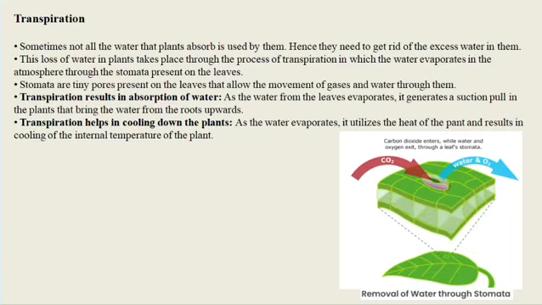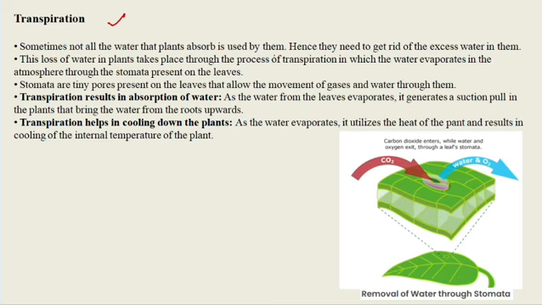The next one which I have to discuss is transpiration. What is the meaning of transpiration and what are its uses? Not all the water the plant absorbs is used.